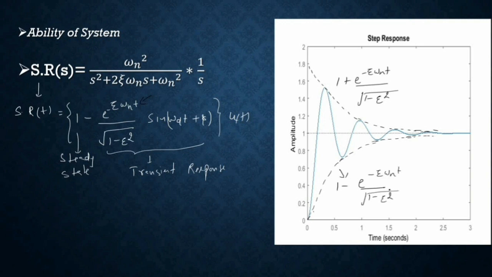When you take the value of this term minus 1, sorry, plus 1, then you get the minimum value. So this is the way it tracks the command given to it.